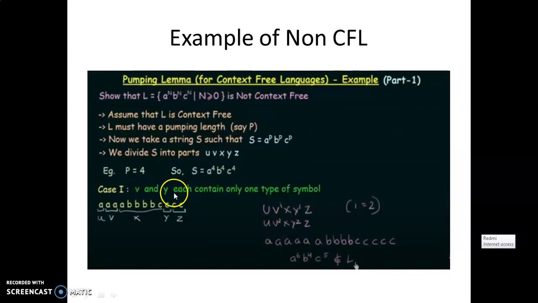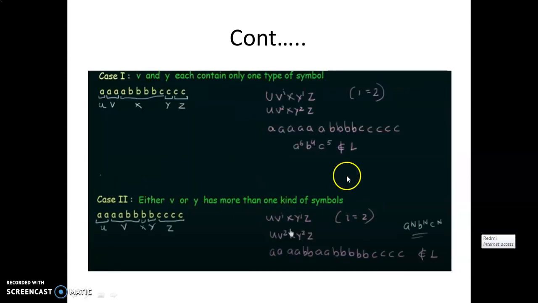So this is the first case I have tried. Now I can divide the same string in different ways. Here I have considered V as this AA and Y as C. Why are we only considering V and Y? Because we have to raise the power of V and Y only. This is the first case we have seen. The next case we will see.